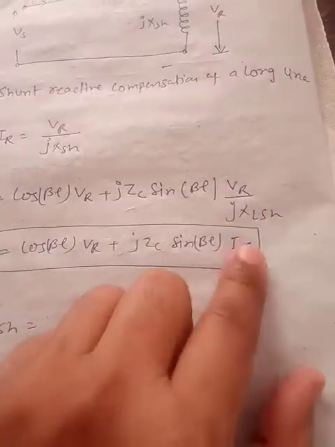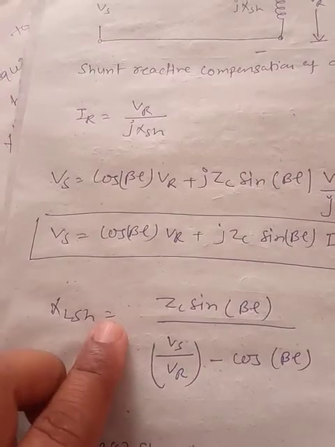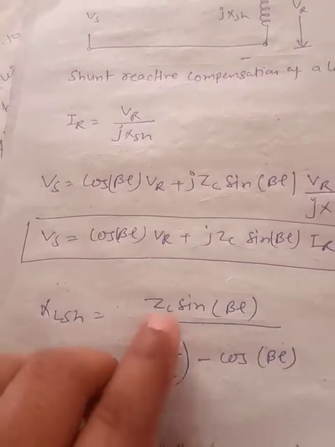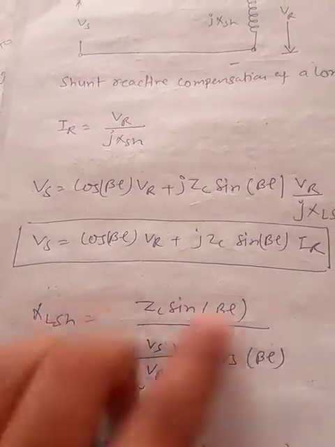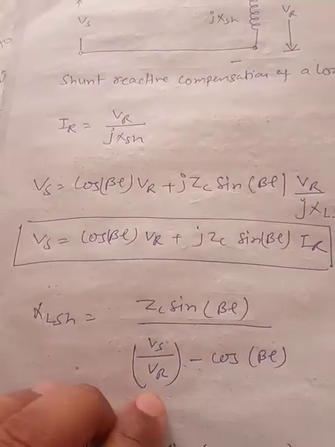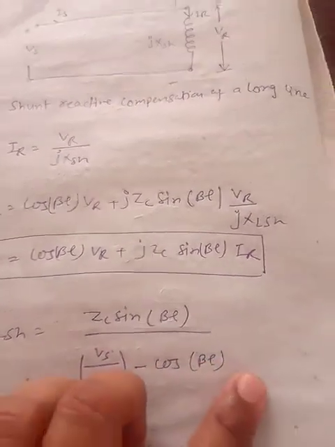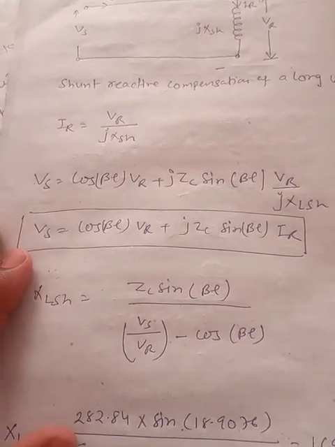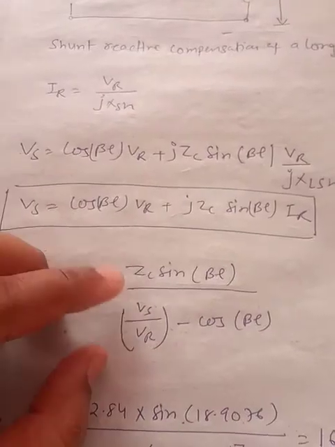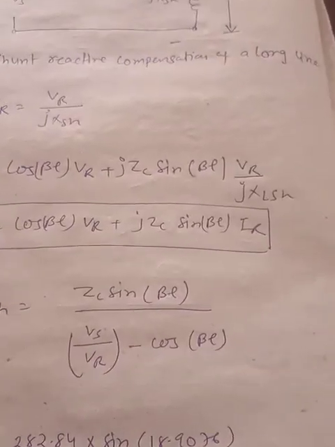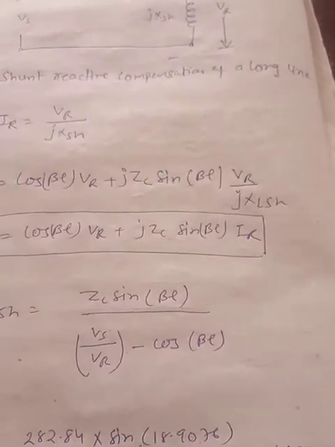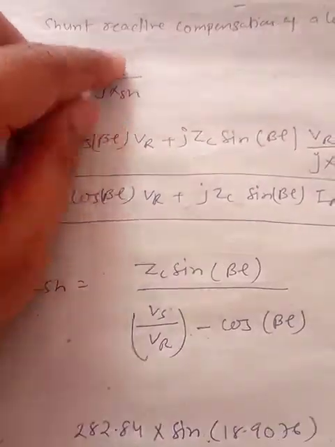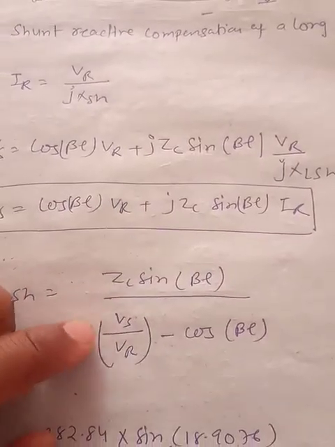Now if you put the value of IR over here and finally do the calculation, what I will get is ZC sin beta L upon Vs upon Vr minus cos beta L. As per the requirement of the question, we have to maintain the receiving end voltage at 400 kV. So in order to maintain 400 kV, it will become 1, because the sending end voltage is 400 kV and the receiving end voltage is 400 kV.